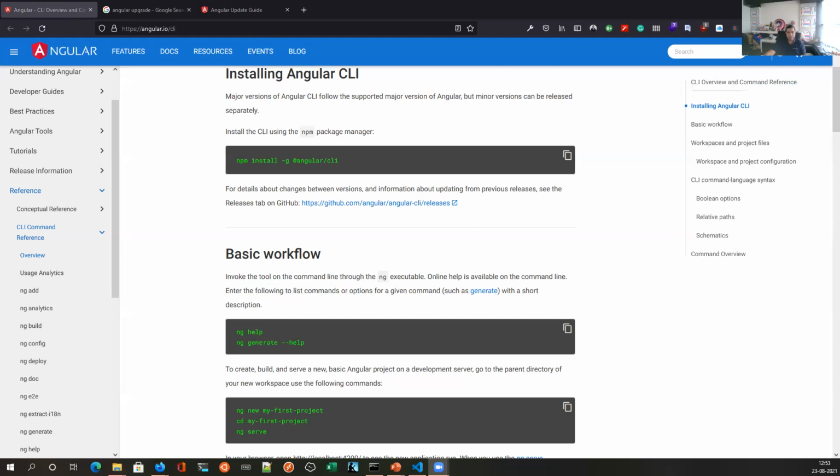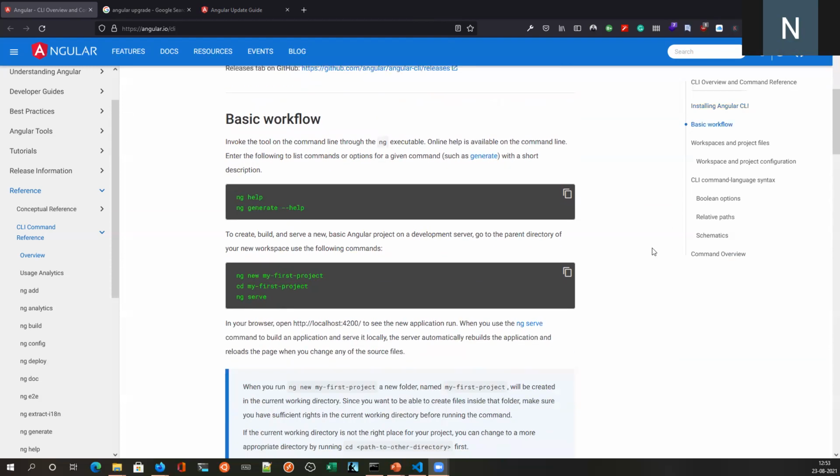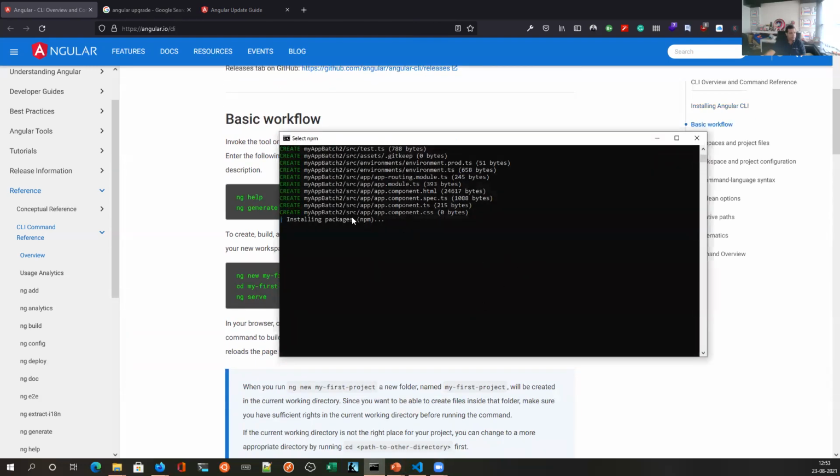Is everyone else done with the new app creation? Is it showing installing packages? Yes, it's showing installing packages. Yeah, so you can put done for that. It will take time to install the packages, so we can just move forward. It can happen in the background also.